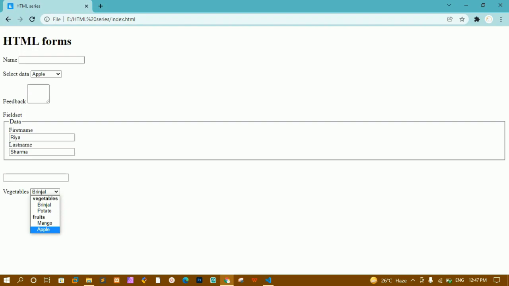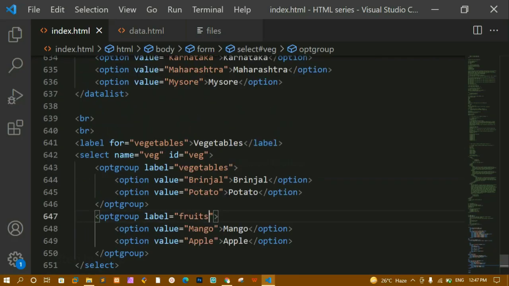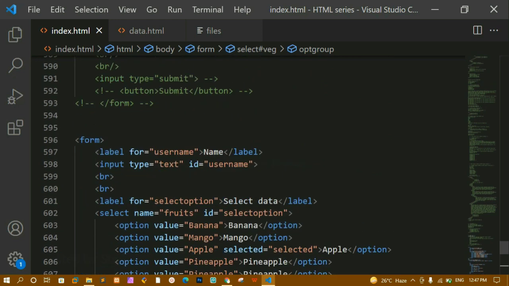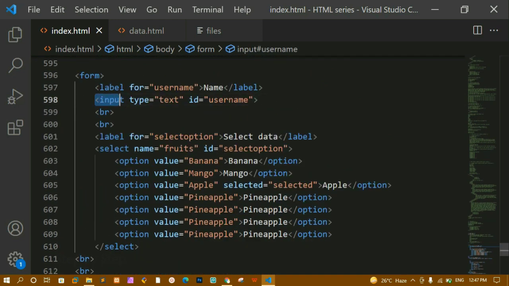Okay, this is all about opt group, and these are some of the basic form elements which will be very useful whenever you are creating forms. Now next we are going to learn about type attributes. Before that, let's just revise whatever we have done till now. We have seen about label. This is going to give the label. We have seen about this input element.